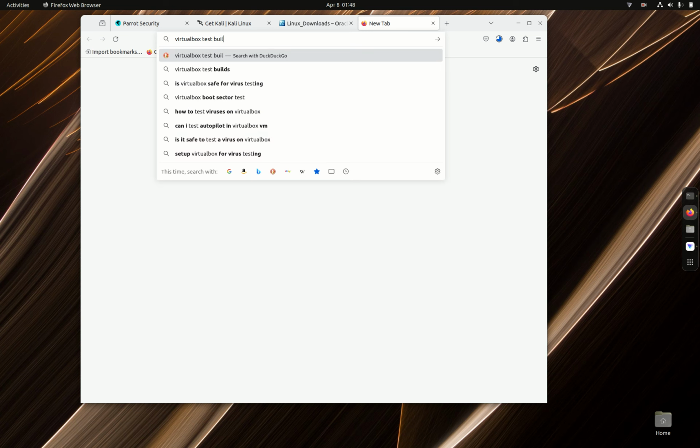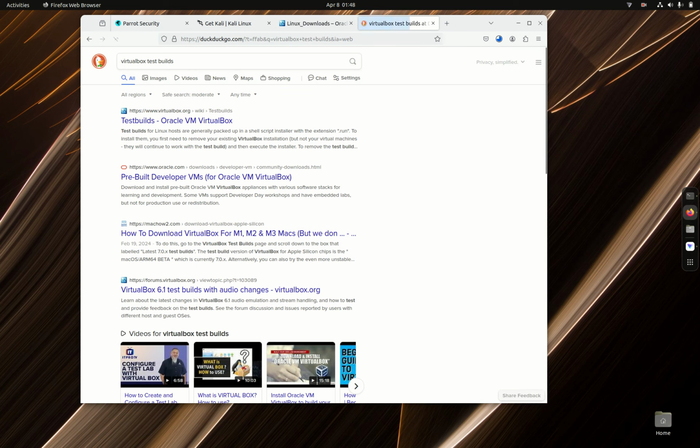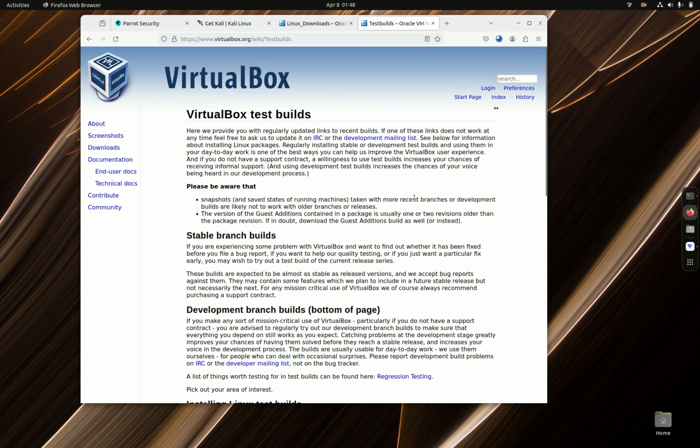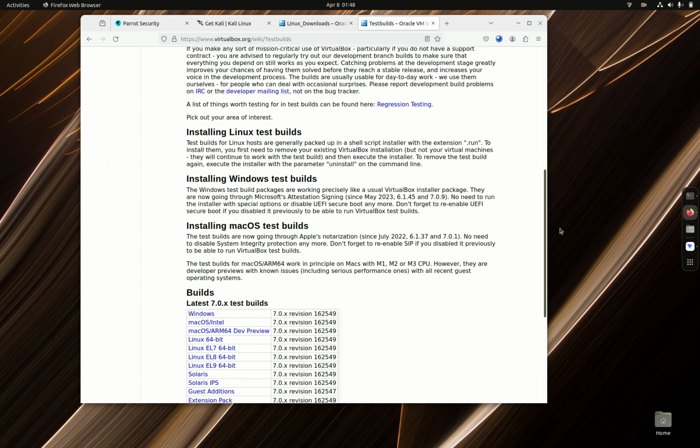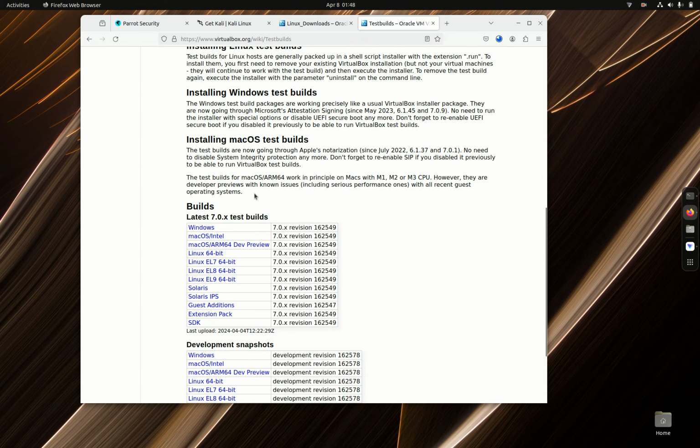Let's go to test builds. Down here, I believe you have test build versions, which the developers say in a forum is where you should go if you're having those index issues.